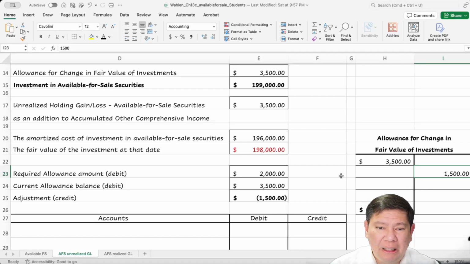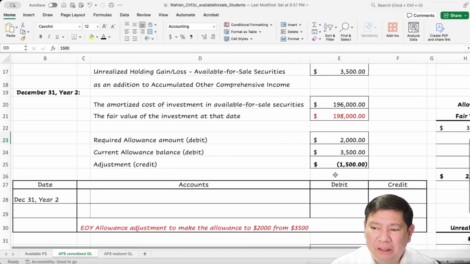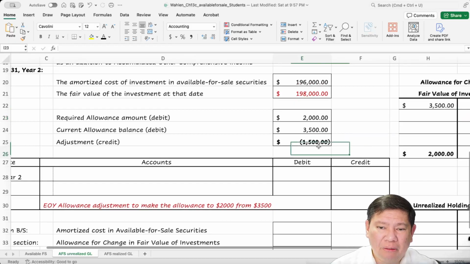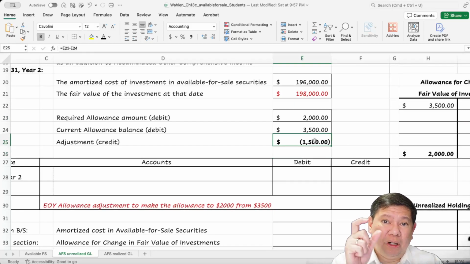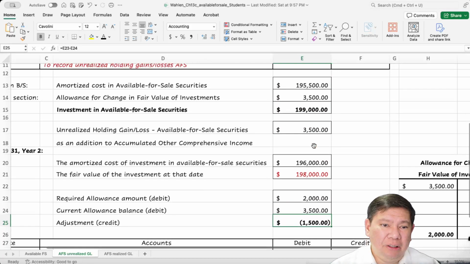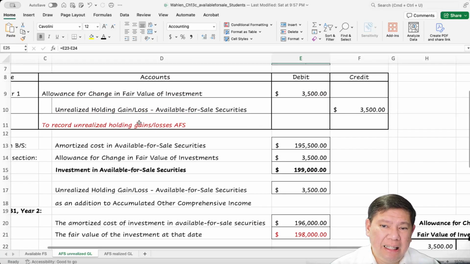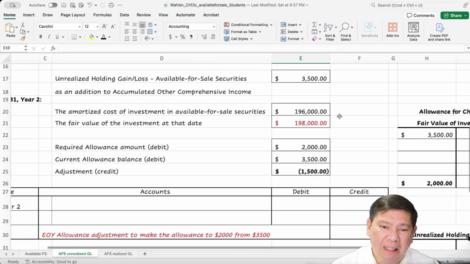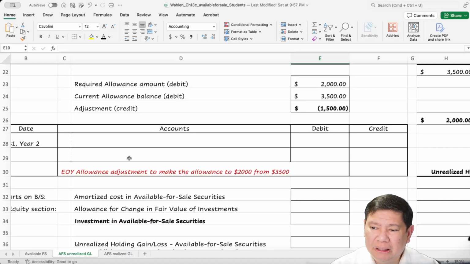We have to reduce our allowance by 1,500 because the difference between the fair value at the end of year 2 is not as much as the difference in the fair value at the end of year 1. So we just reverse this from 3,500 to make it 2,000.